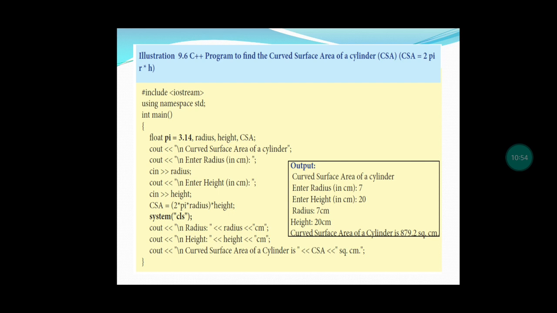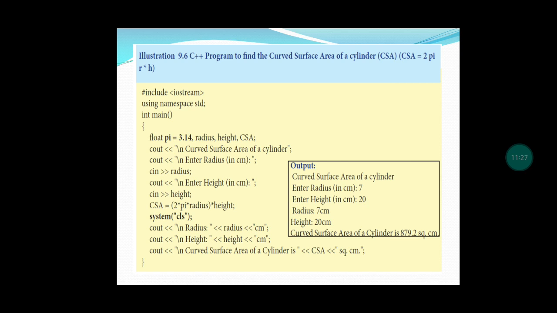Next, let us see one example to find the curved surface area of a cylinder, that is CSA. The formula for CSA is 2 pi r h. That is the formula for the curved surface area of a cylinder. Let us see the example for this one. First, in the main program, we have given float pi equal to 3.14. Why have we given it as float? Because we are going to use a decimal value, that is 3.14. So we have declared the variable as float.